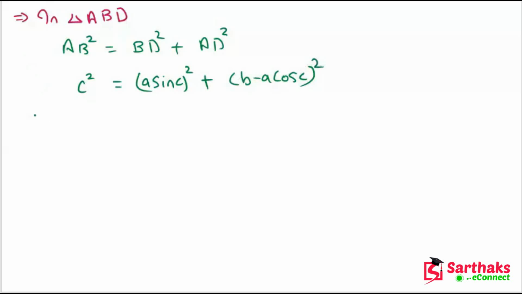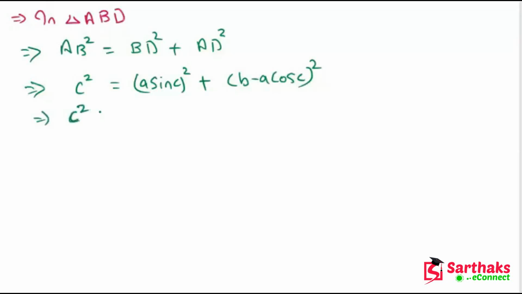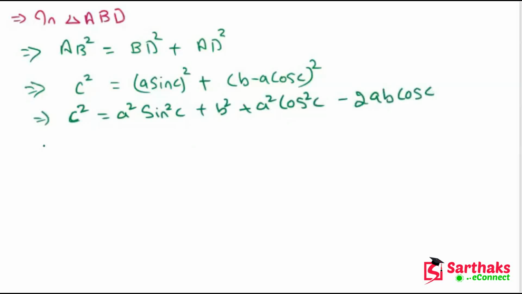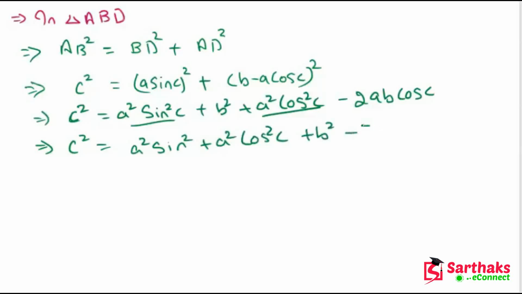So after solving this, C square is equal to A square sin square C plus B square. Now this is (B minus A cos C) whole square, so we expand this and get B square plus A square cos square C minus 2AB cos C. So now C square equals A square sin square C plus A square cos square C plus B square minus twice of AB cos C.